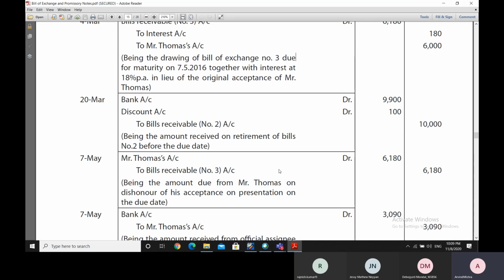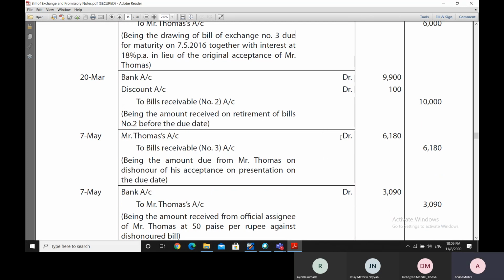So we again square up the bills receivable account for this new bill and create the debit in the disfavor of Mr. Thomas's account here. So Mr. Thomas again now has to pay 6,180. He had already promised to pay 6,180, but he failed to pay it, and therefore now he has to pay 6,180 in some other form.